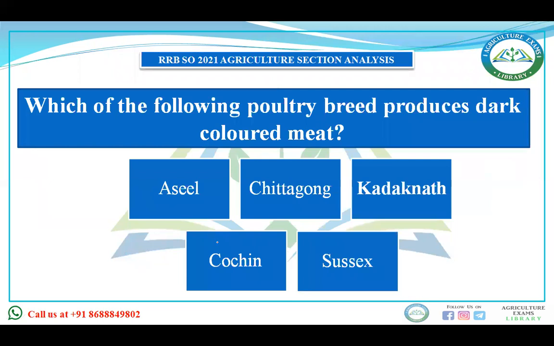Which of the following poultry breeds produces dark colored meat? Chittagong, Kadaknath, Cochin, or Sussex. Regarding the production of black colored meat, the answer is Kadaknath.